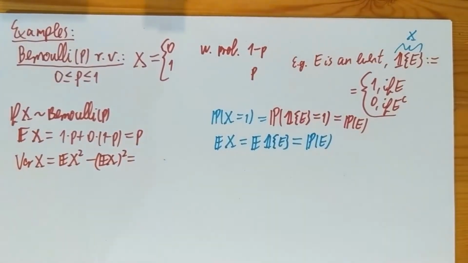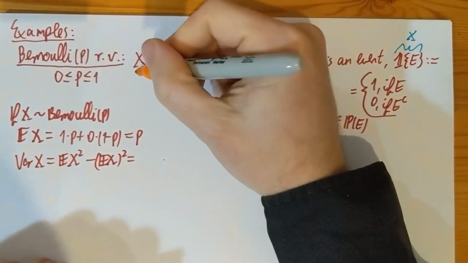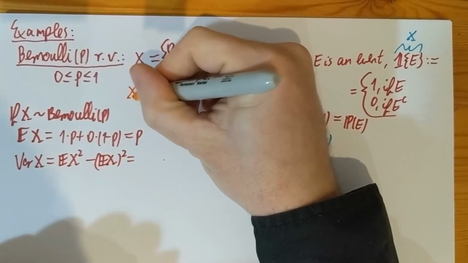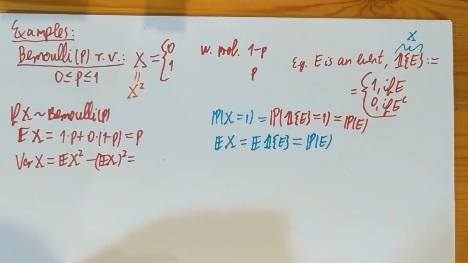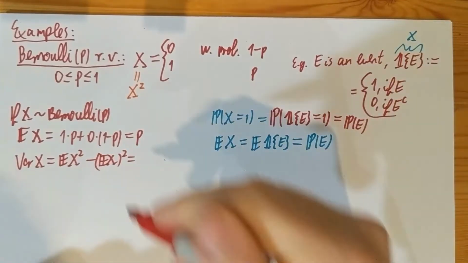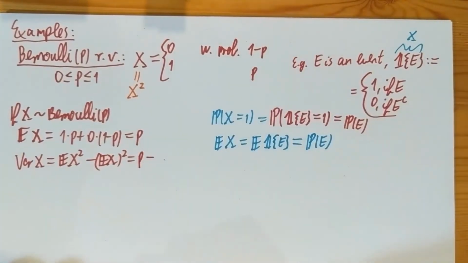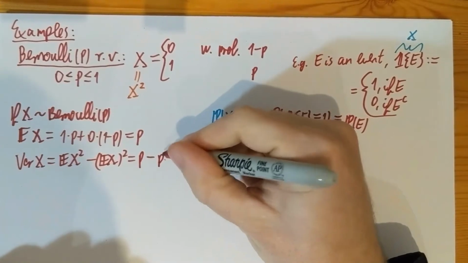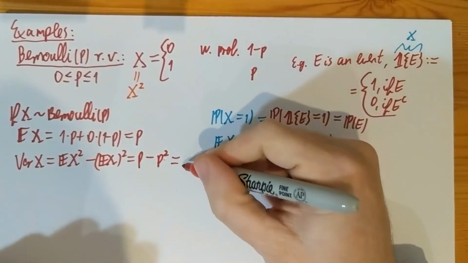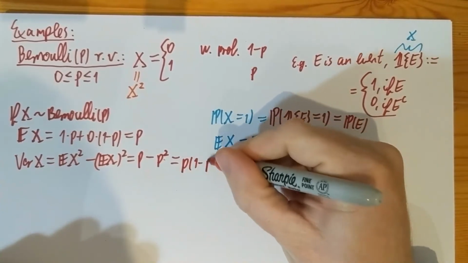Now another particular feature of Bernoulli, which is quite nice, is that a Bernoulli random variable is always equal to its square. If X is 0, then X squared is 0. If X is 1, then X squared is 1. So in fact, E of X squared is the same as E of X, and that's p. And E of X was p, so I have to subtract its square, and so the variance is p minus p squared, or if you want, p(1 minus p).